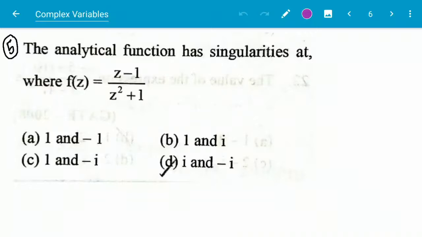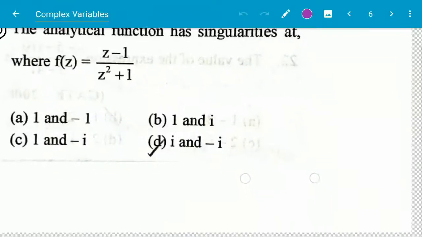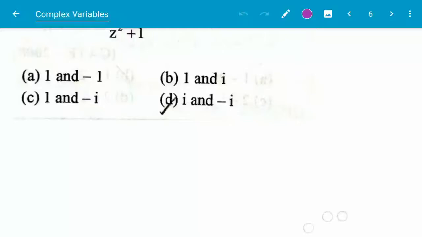Next question: the analytic function f(z) = (z - 1)/(z² + 1) has singularities at where? Singularity is where the denominator z² + 1 will be 0.